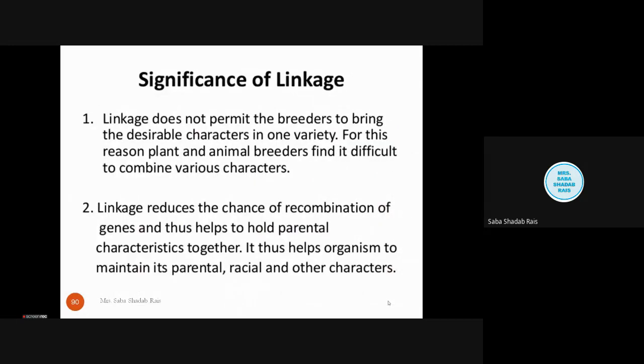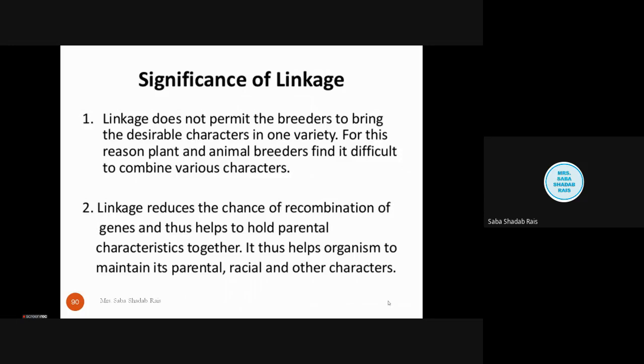One, I had already discussed that it reduces the chances of recombination. So first, linkage does not permit the breeder to bring desirable characters in one variety. For this reason, plant and animal breeders find it difficult to combine various characters.